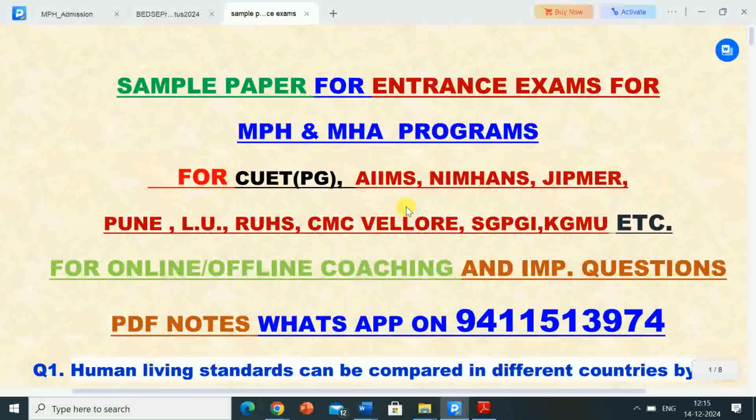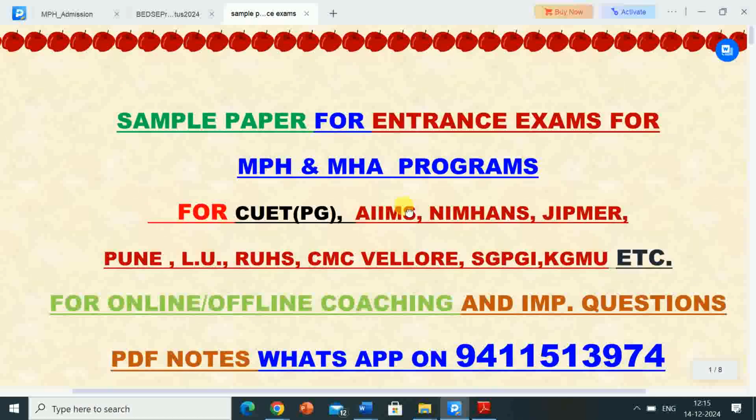So in this video, information regarding a sample paper for the preparation of entrance exams for public health and hospital administration has been given. These entrance exams are held for various universities like CUT, PG, AIIMS, NIMHANS, JIPMER, Pune, Lucknow University, RUHS, CMC Vellore, SGPGI, KGMU, and all other universities and institutes which conduct public health, hospital administration and other competitive exams.